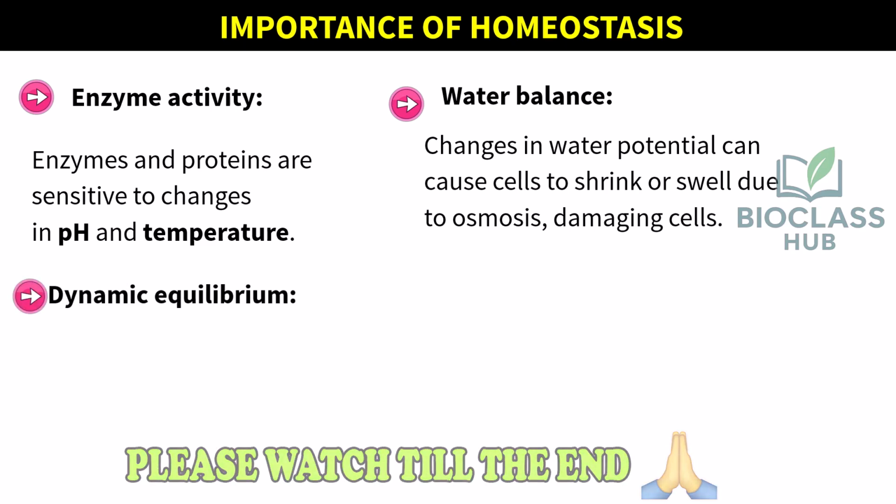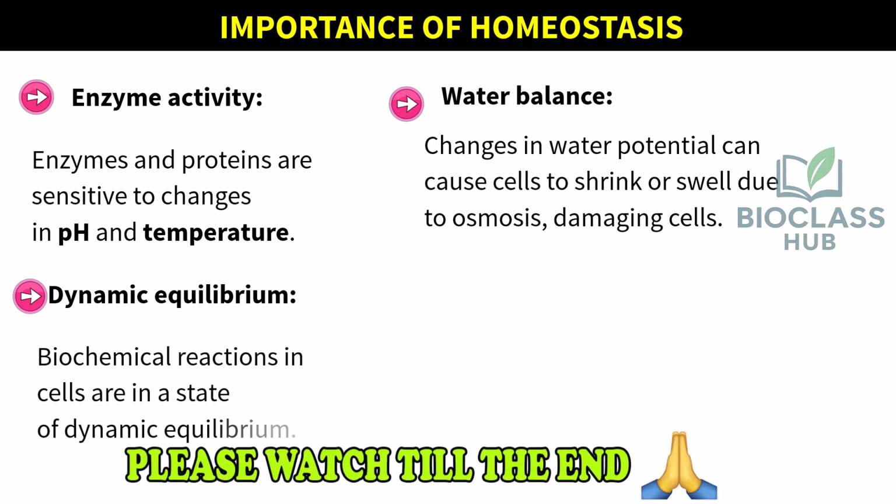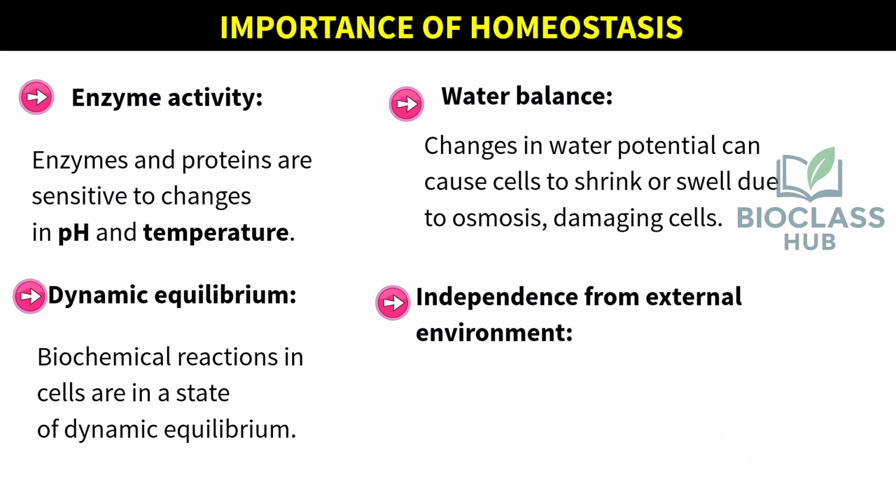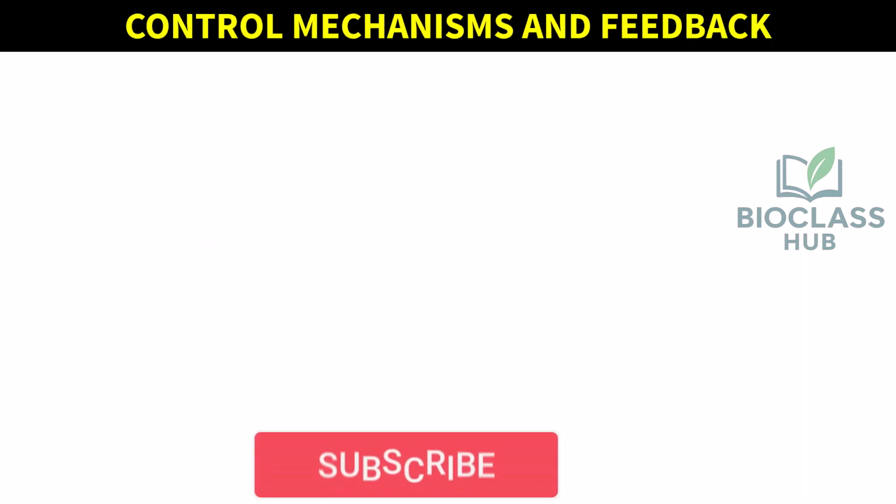Dynamic equilibrium. Biochemical reactions in cells are in a state of dynamic equilibrium. Changes in the internal environment can disrupt this balance, harming the organism. Independence from external environment. Organisms that maintain a stable internal environment can survive in a wider range of habitats, from deserts to polar regions. Control mechanisms and feedback.